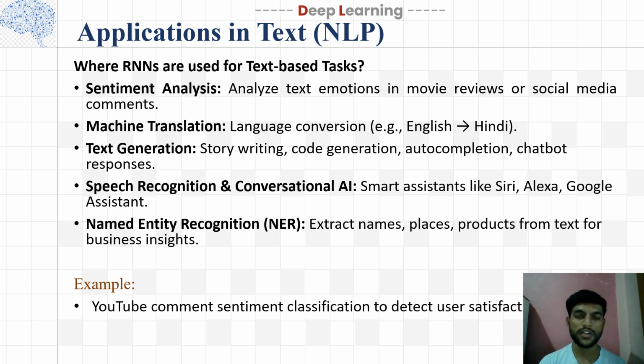Fourth is speech recognition and conversational AI, that is smart assistants like Siri, Alexa, and Google Assistant. Fifth is named entity recognition, that extracts names, places, products from text for business insights. For example, YouTube comment sentiment classification to detect user satisfaction.